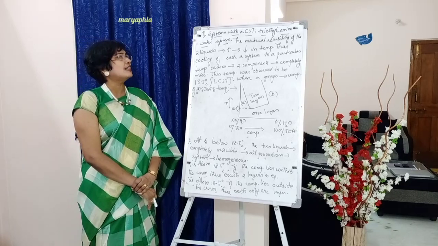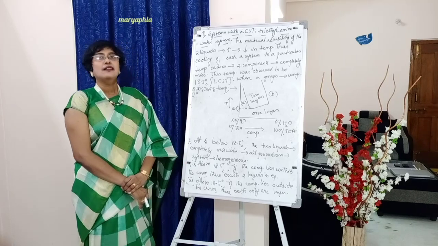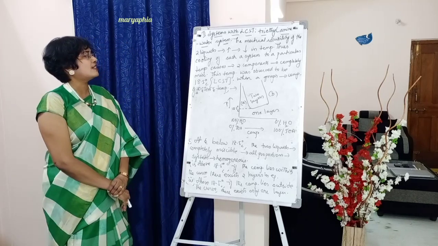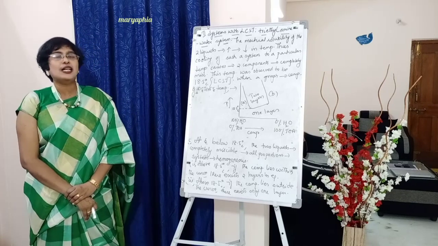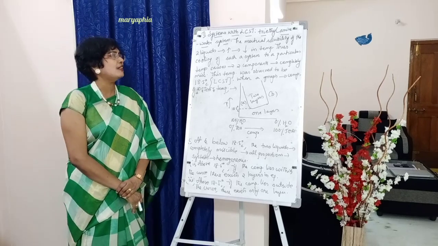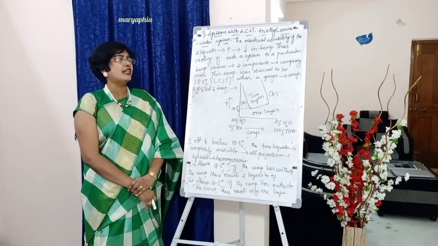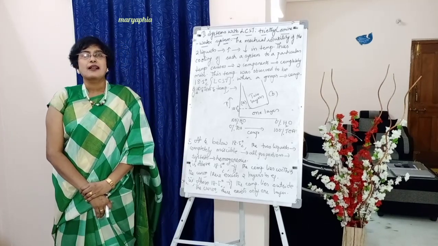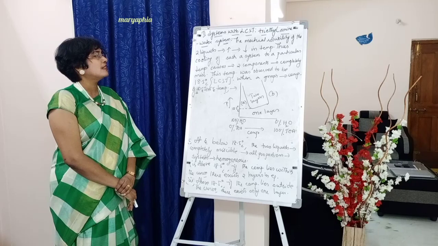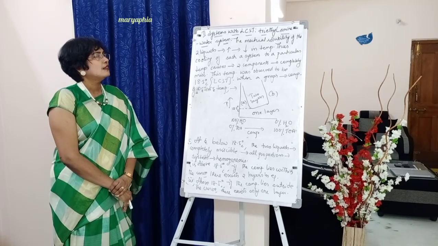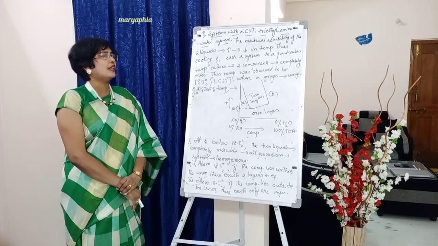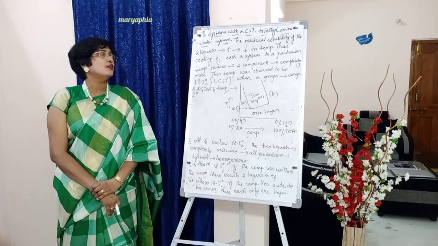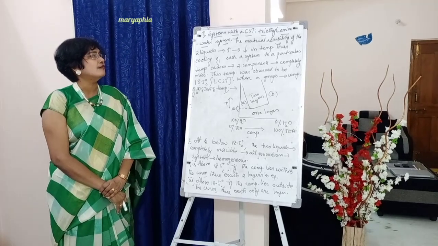Thus, cooling of such a system to a particular temperature causes the two components to become completely miscible.